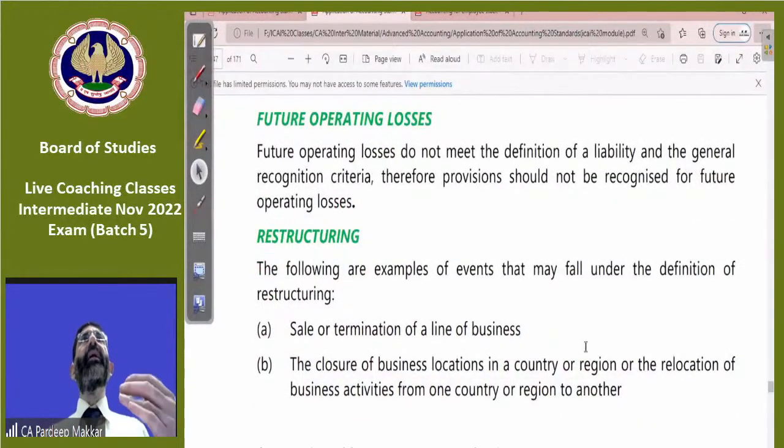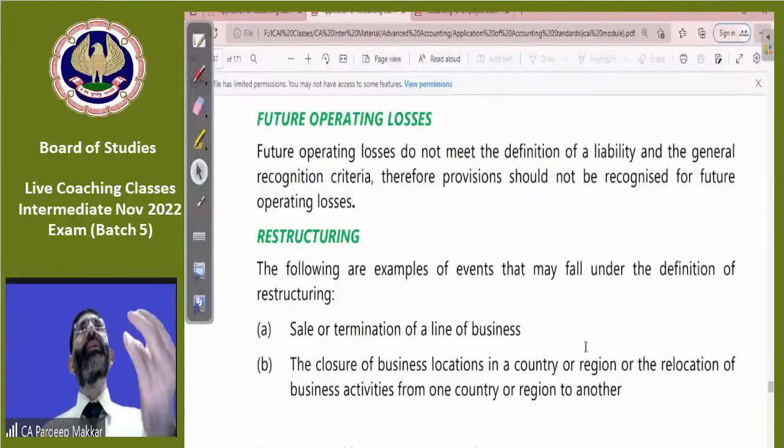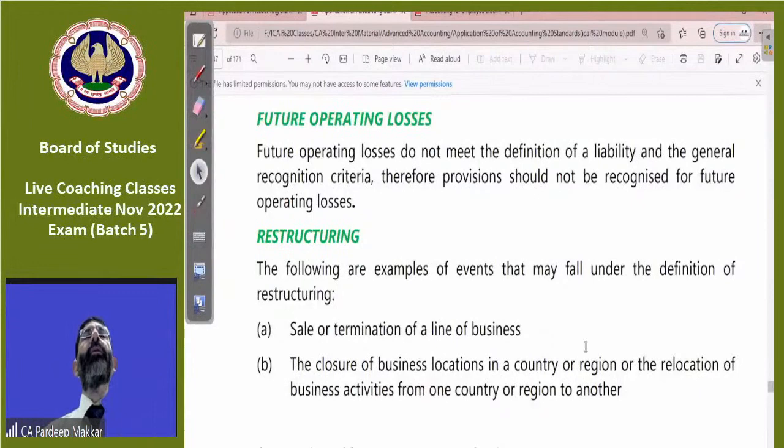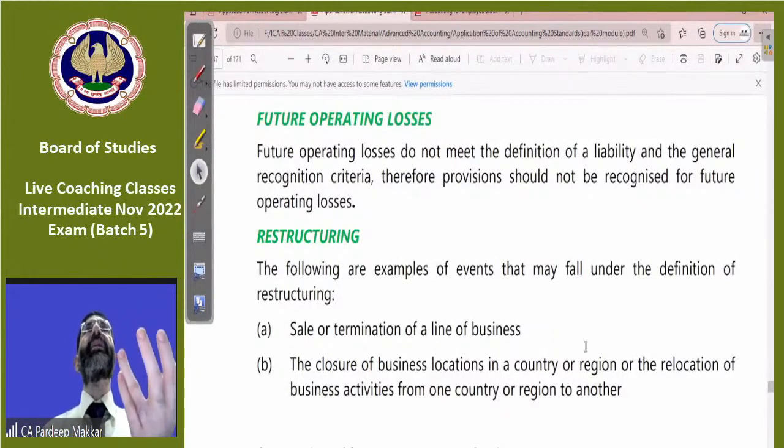If we are expecting that we may suffer a loss when we will do the business in future, operating means we are doing routine business. We will do our routine business and we may suffer some loss in future. Then it is not recognized to be entered in the books of accounts now, because this is a normal thing.